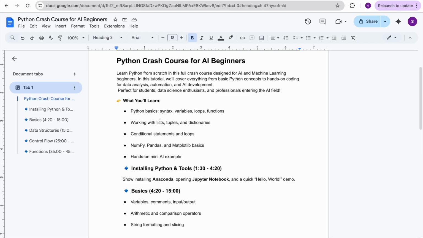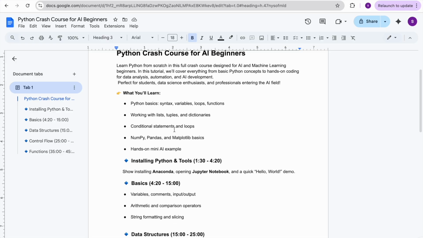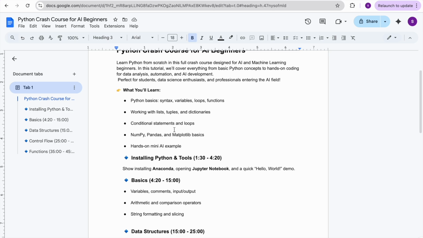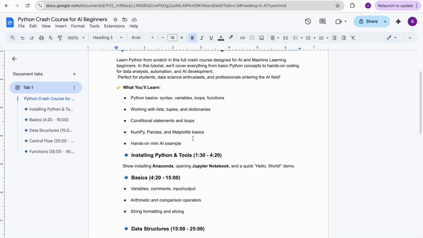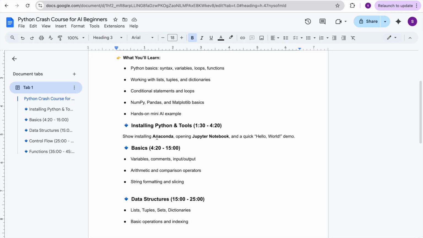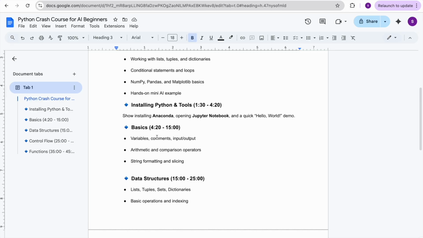Those are Python basics like syntax, variables, loops and functions, how to work with collections, that is list, tuples and dictionary, conditional statements and loops, NumPy, pandas, Matplotlib basics. So these are some key topics which are required in order to proceed further. Today in this video we are going to discuss the basics.